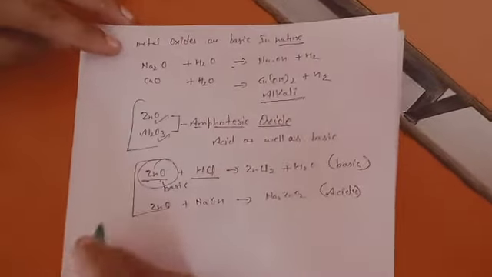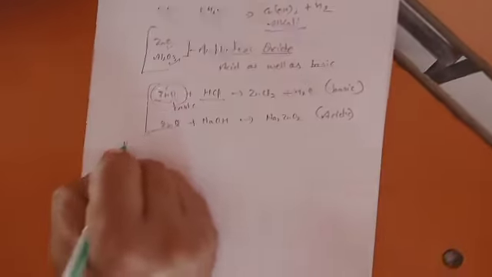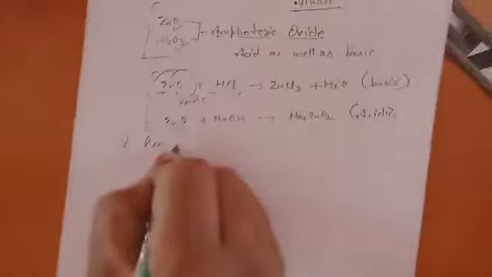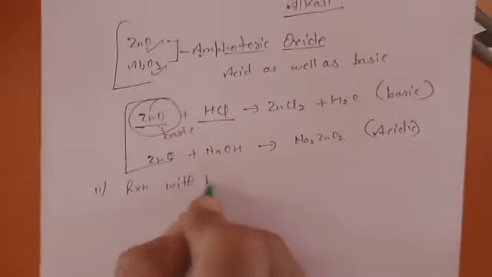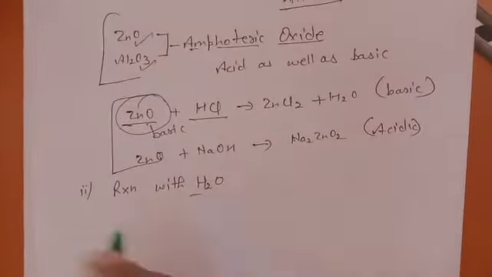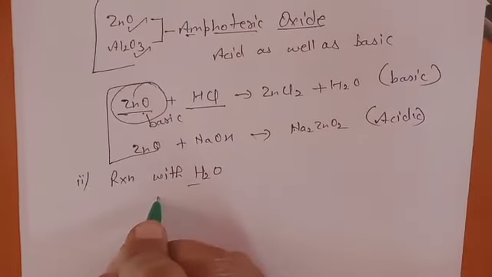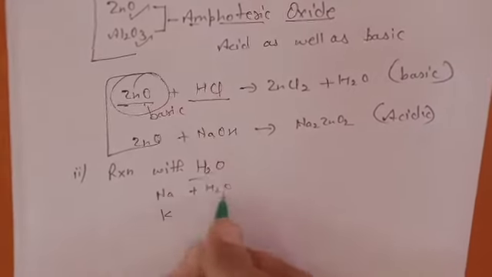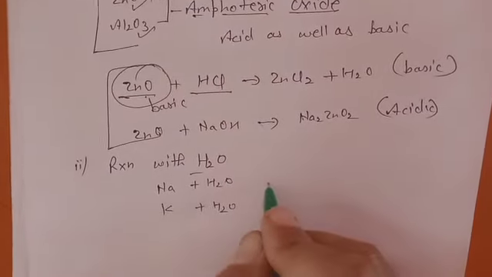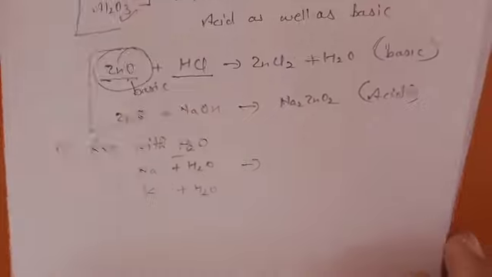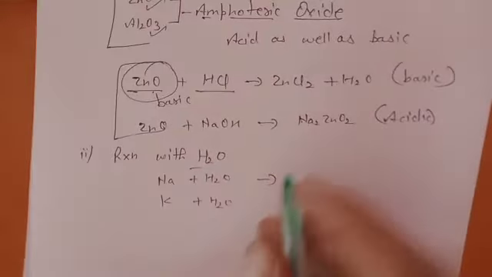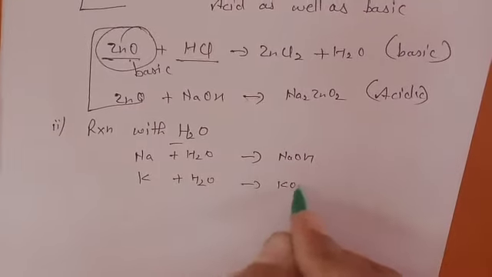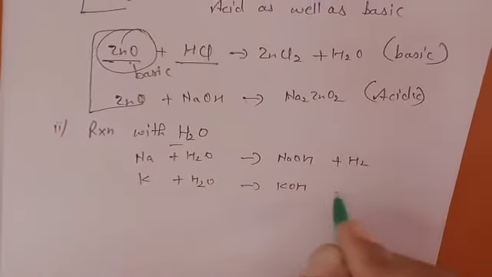Okay. Now, second chemical property, we will discuss reaction of metals with water. If you are taking some reactive metal and you put it into water, they form alkalis, with the release of hydrogen gas.